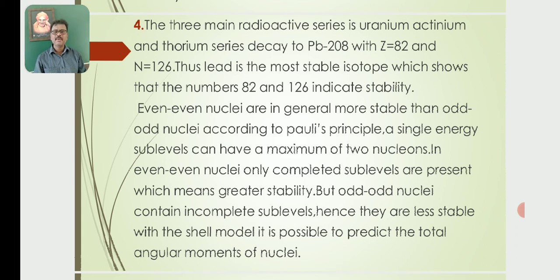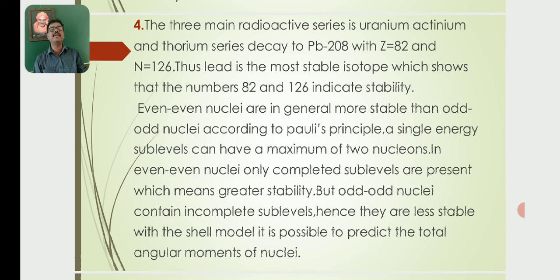So, from the above reference we say that even nuclei are in general more stable than odd nuclei, according to Pauli's principle. A single energy sublevel can have a maximum of 2 nucleons. In even nuclei, only completed sublevels are present, which means a greater stability.